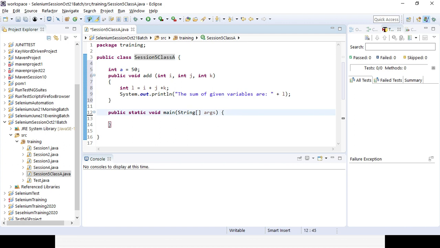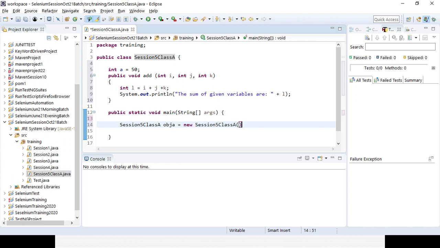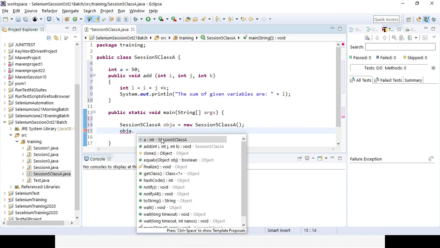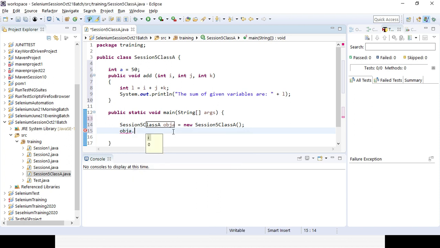So let's create an object, obj a equal to new class A. Now if you want to access it, obj a dot a, you can access it, or you can access the add method. Now you need to enter the different variable values. So I am passing, say, 8, 10 and 15.